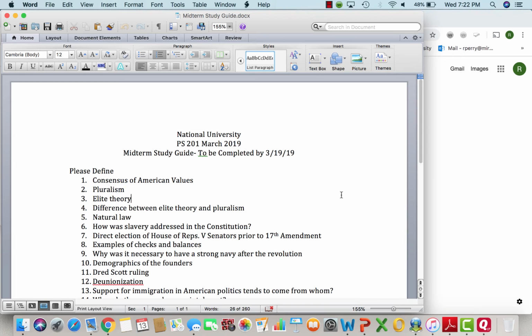Know the ruling in Dred Scott. Dred Scott basically said that slavery was protected because African Americans and slaves were considered property and not citizens.